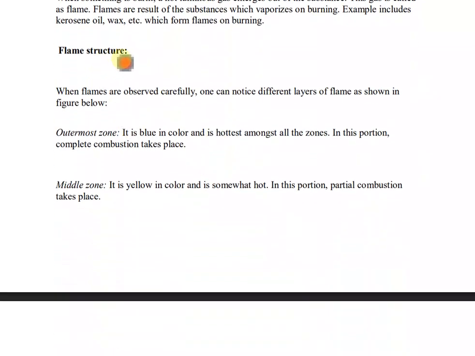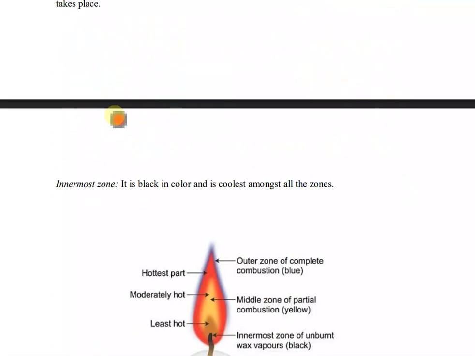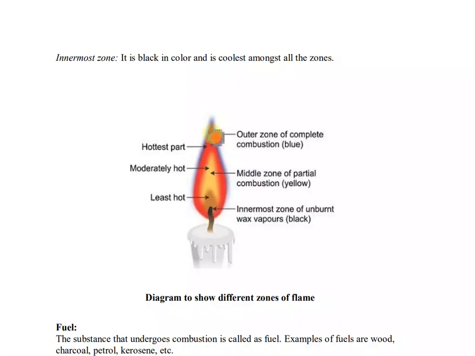Now, flame structure. When flames are observed carefully, one can notice different layers of flame, as shown in the figure below. Here you can see the diagram of a flame. It has an outer zone that is blue in color and cannot be seen by the naked eye. It is the hottest zone of the flame.